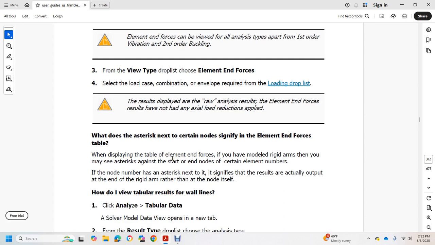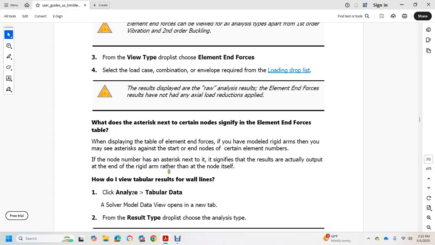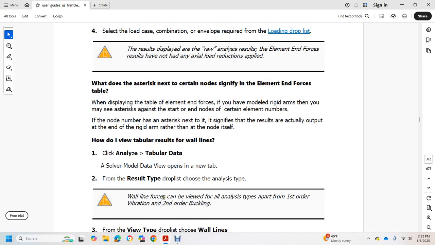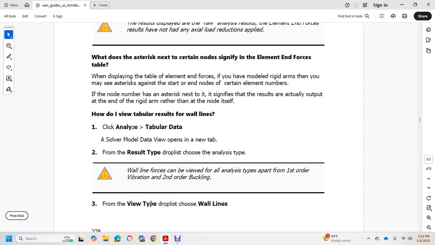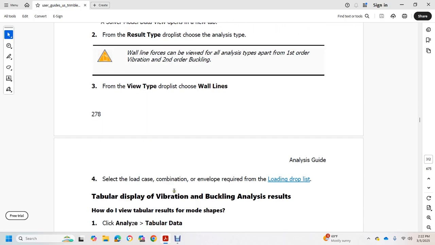How do I view tabular results for wall lines? Click Analyzing Tabular Data. Solve the model data view, which opens a new tab. Click the result type drop-down list and choose the analysis type. Wall line forces can be viewed with the analysis types of first order, vibration, and second order buckling. From the view type drop-down list, choose wall lines. Select the load case combination envelope required for the load drop-down listing.